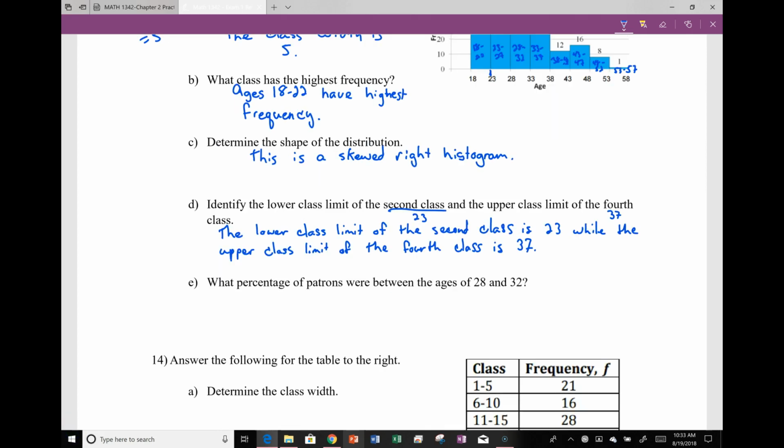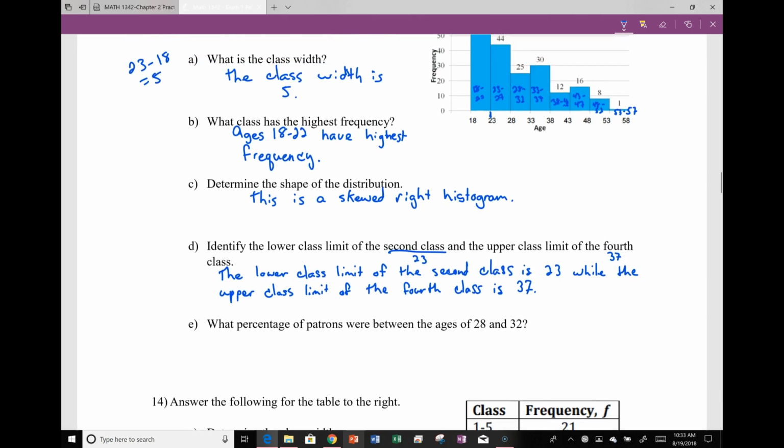So again, the lower class limit of the second class is 23, while the upper class limit of the fourth class is 37. Just really pay attention to what the question is asking. It's not asking for the entire class limits or the frequency, it's just asking for that lower class limit or the upper class limit.